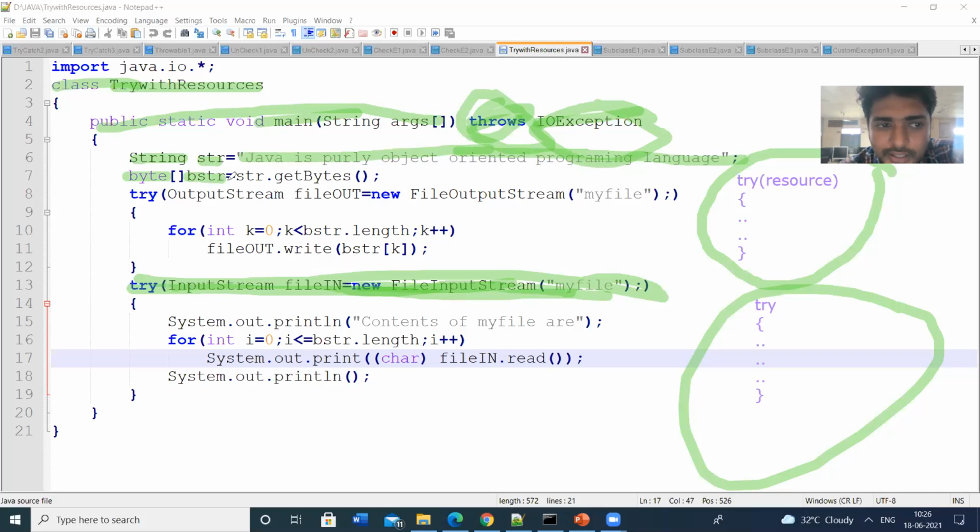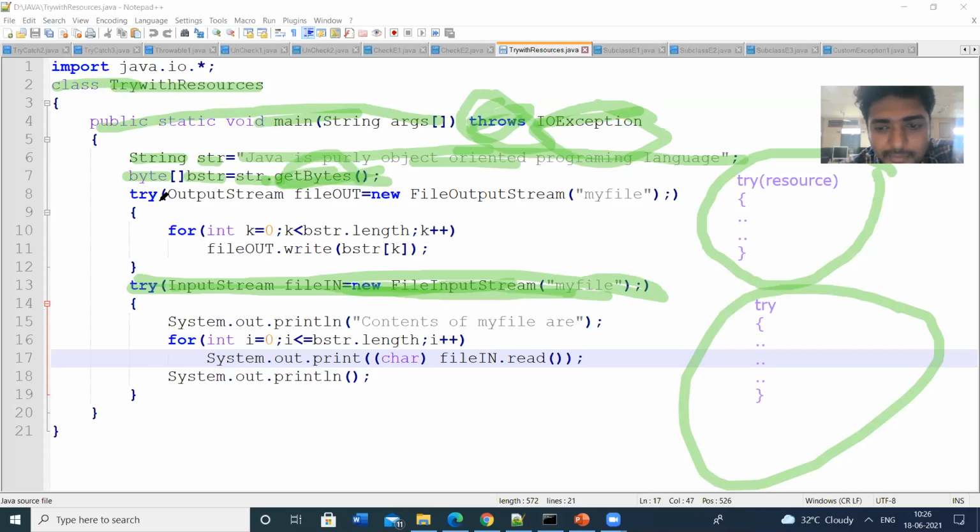The byte array will store the str value, using str.getBytes. That means this entire string is divided into bytes, and each byte will be displayed in the output. That is the getBytes method.